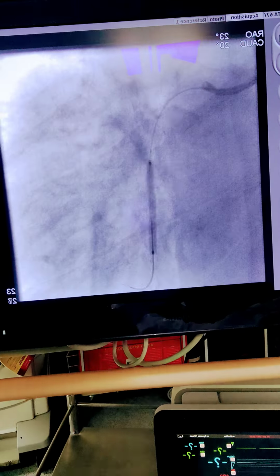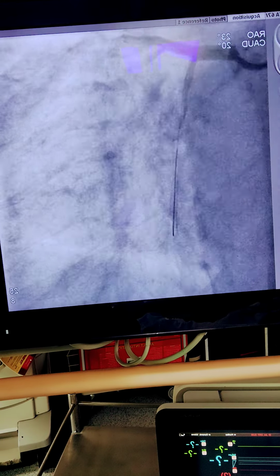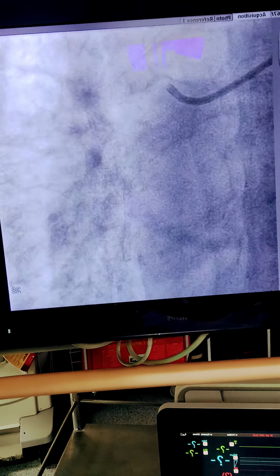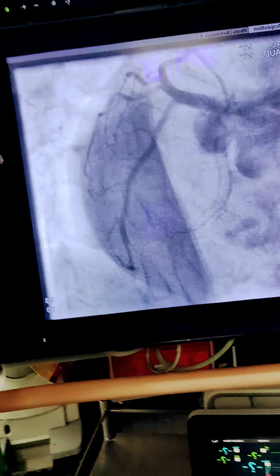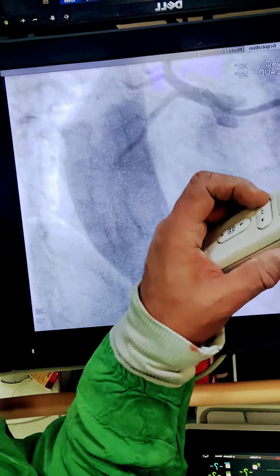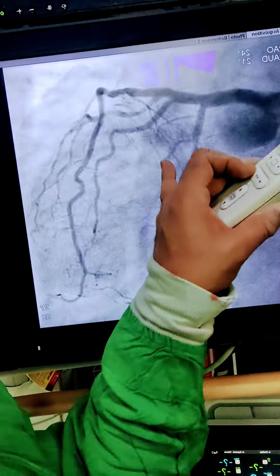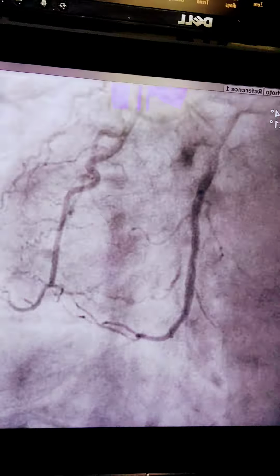final result. The final result is perfectly all right. This is the final result. Absolutely fine. There is absolutely no blockage. You can see there is no blockage. Very good result. As this is the before, before you can see there is a major blockage. This is a major blockage, and after there is absolutely no blockage.